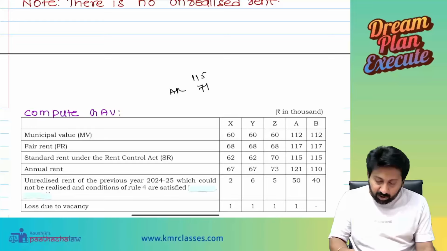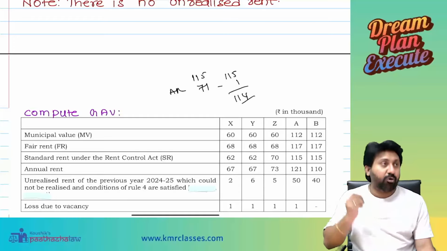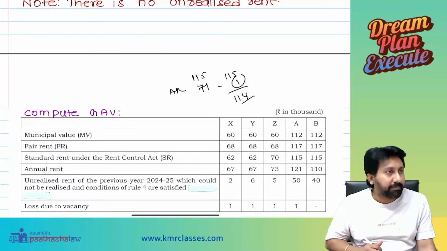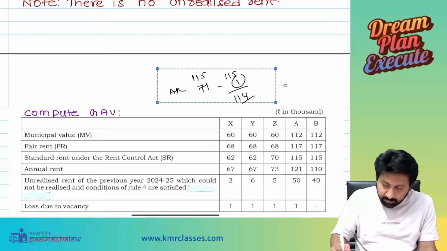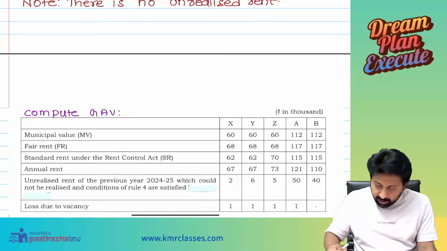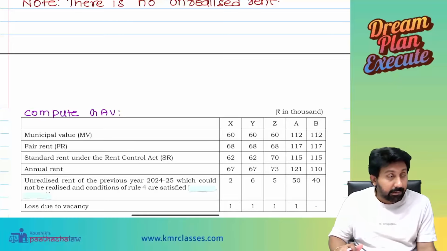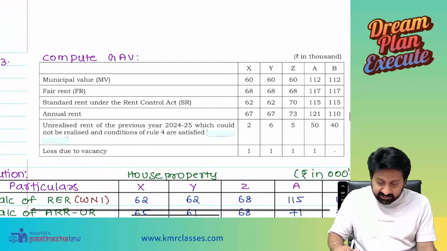Now what will be selected? 115 or 71? 115. From this they will reduce this one and write 114. This one is a loss due to vacancy. Everybody understood? Yes, sir. How much is the final answer? 114. That's his answer completed.